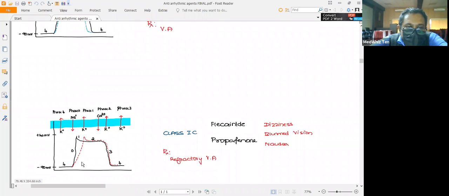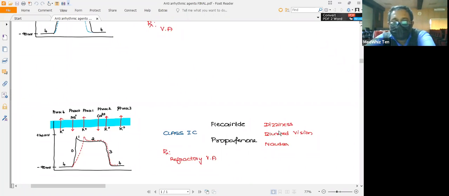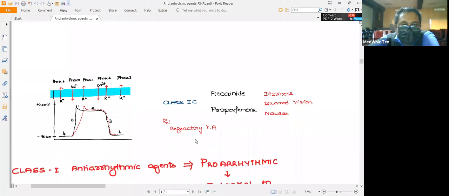Thereby it prolongs the QRS complex. But the action potential duration as well as the QT interval on the ECG will remain the same. These drugs are mainly indicated in refractory ventricular arrhythmia. If the patient is not responding to the other drugs, you can go with these drugs. That's why they are used in refractory conditions. These drugs can cause dizziness, blurred vision, nausea and vomiting as side effects.